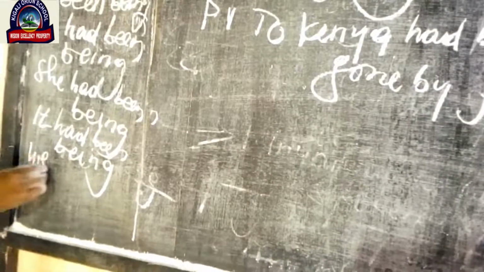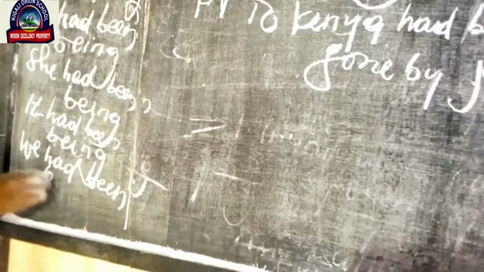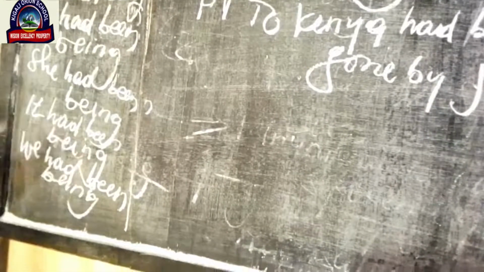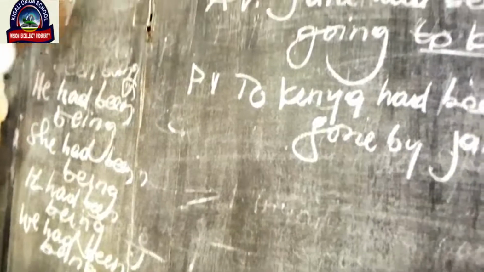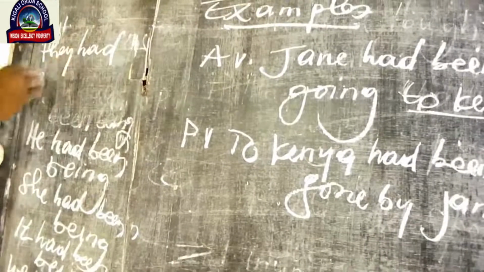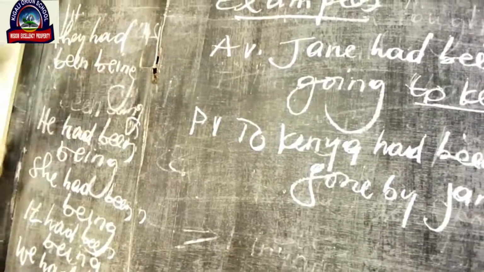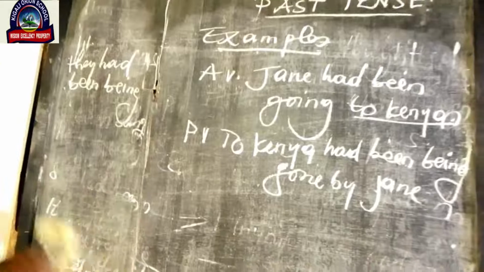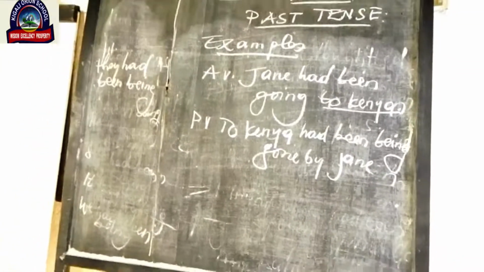We had been being. They had been being. That is how we conjugate the verb to be into past perfect continuous tense.